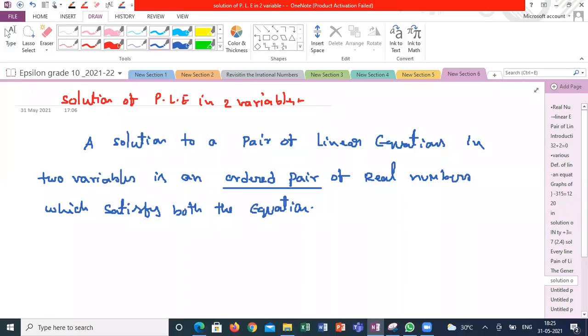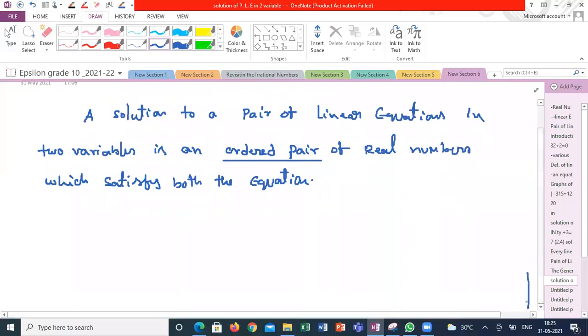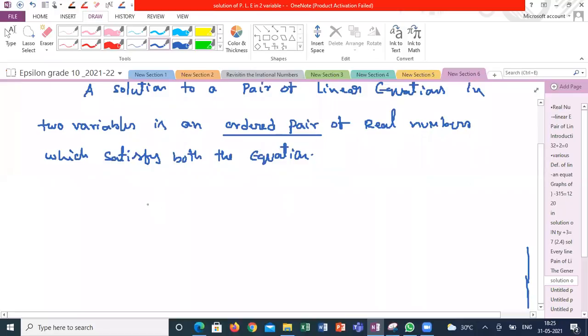Yes. If I want to explain the meaning of solution a little more elaborately, I am going with an example with numbers, then it will be easy to understand. Suppose I have the equation x plus y minus 2 is equal to 0 and another equation 3x minus 5y plus 2 is equal to 0. These 2 equations I am calling a pair of linear equations. Taking the first equation individually, how many solutions? Unlimited, correct?